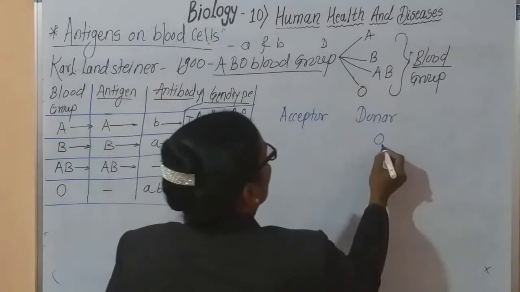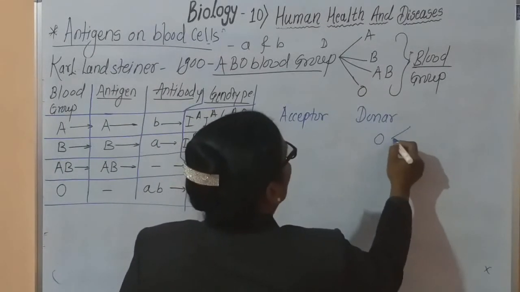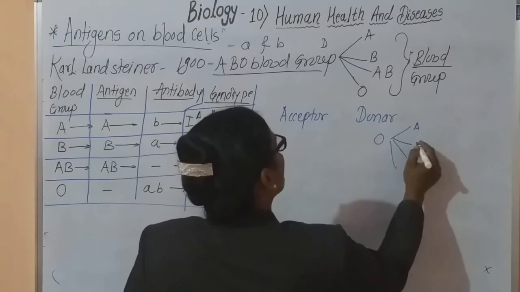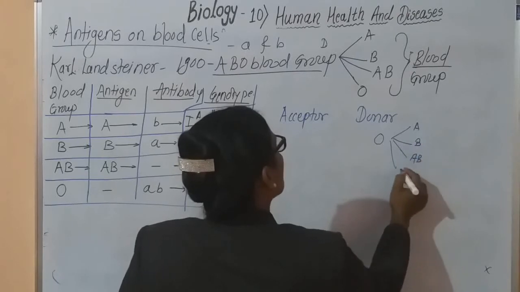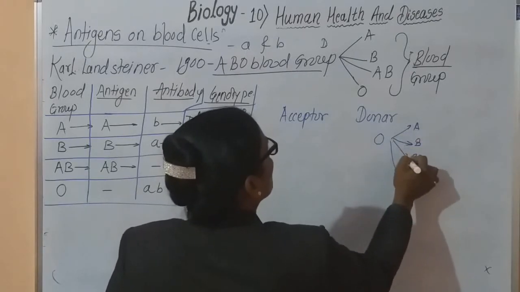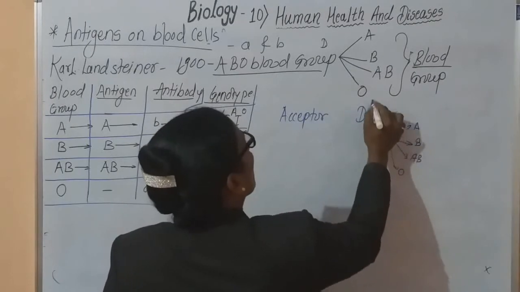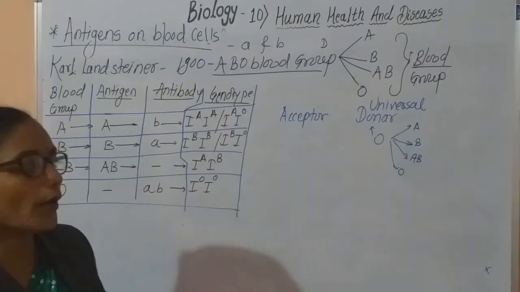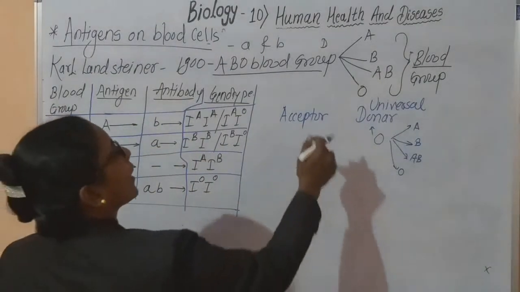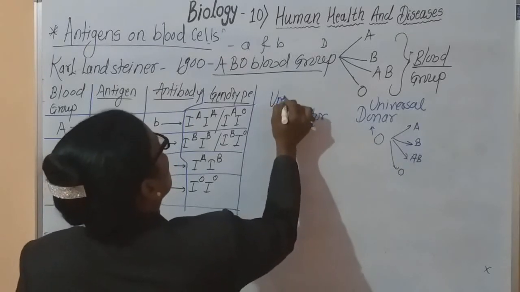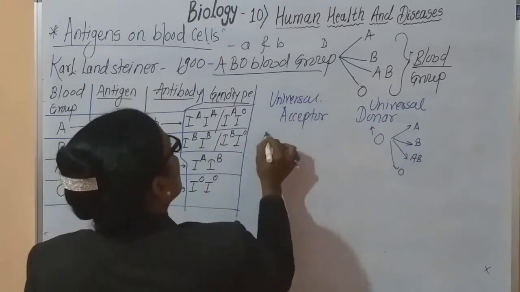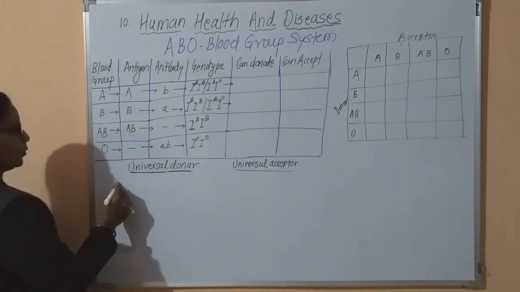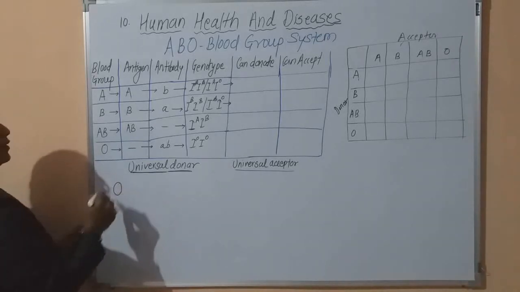It is very important because these persons can give blood to 4 blood groups. That is, these 4 blood group persons can take blood of O. Hence O is called the universal donor. And in case of acceptor, the universal blood group accepts the blood group's universal donor, that is O blood group.